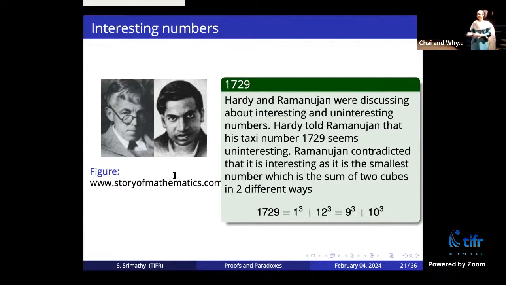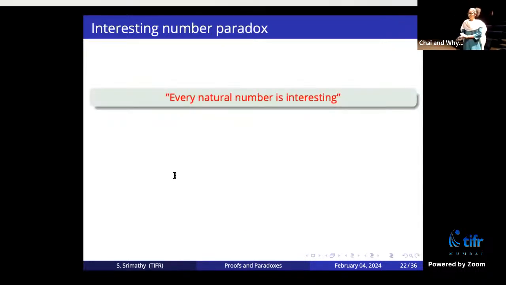Then x also is interesting, because what is the largest uninteresting number? Yes, that is actually the thing. If I say that 1729 is interesting, you would agree because I have written 1729 in two different ways, and it is the smallest such number. But if I give you some other random number, 685, we don't know if it is interesting or not, right? Now, the paradox is this.